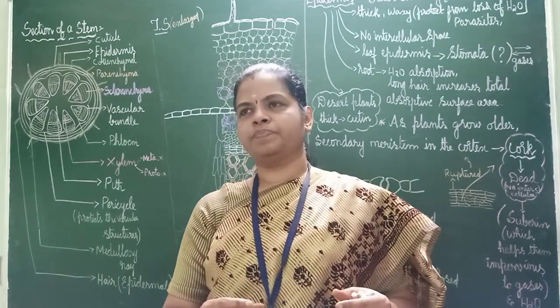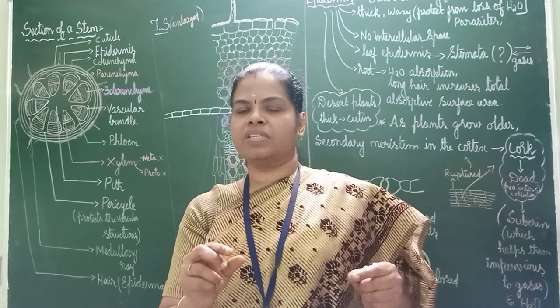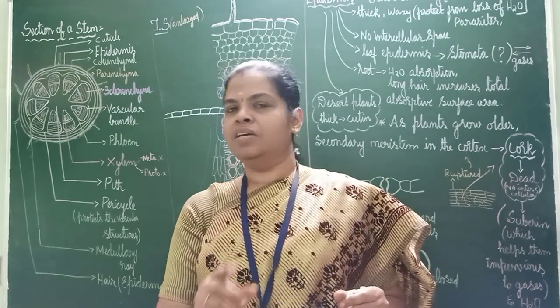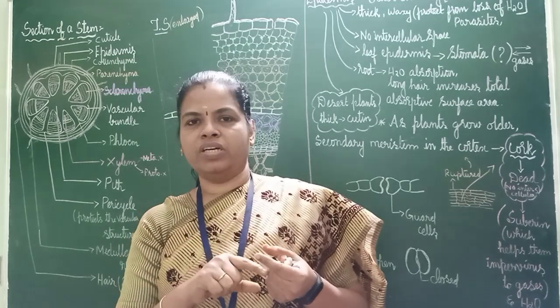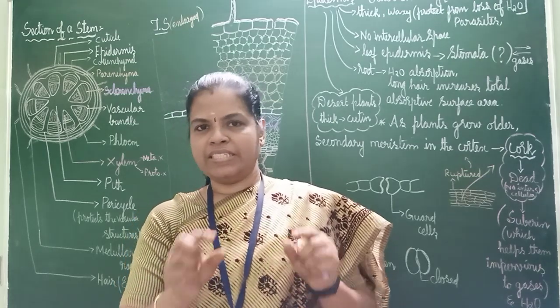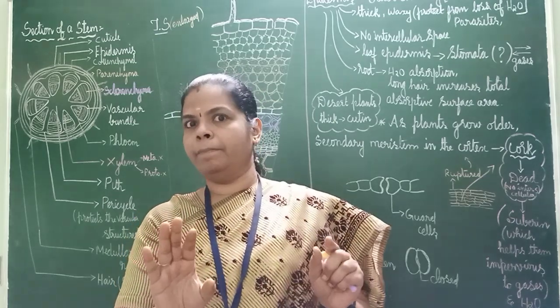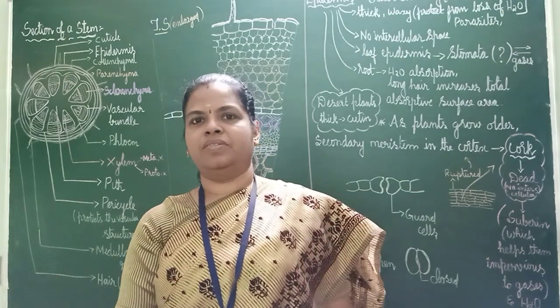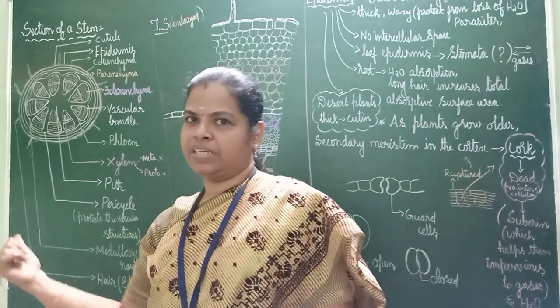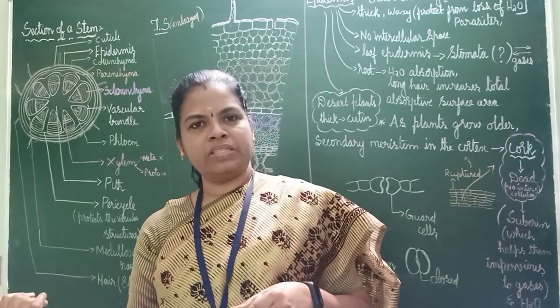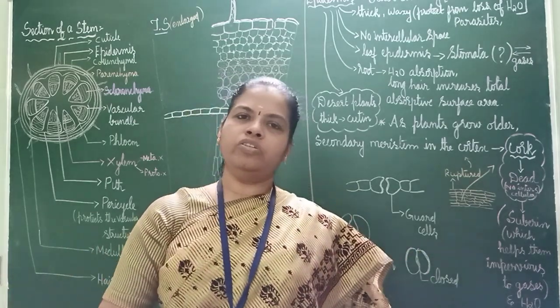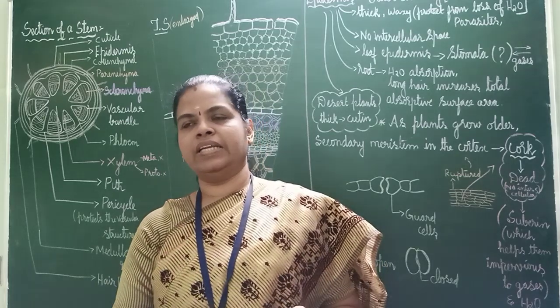Meristematic tissues undergo a process called differentiation. It is very important. Okay. In size, shape and function, they will differentiate, and they will become what? Permanent. Okay. Here it is meristematic, there it is permanent. And they will not divide. Here meristematic tissues, they will divide. Permanent tissues, they will not divide. That we have studied already.